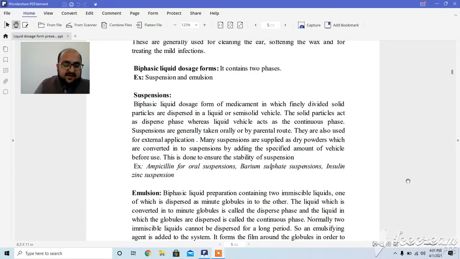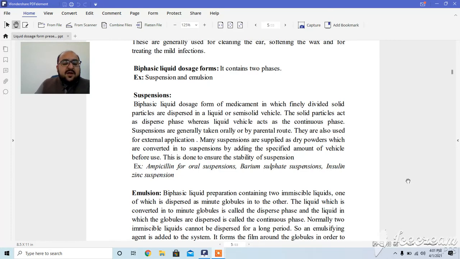In a suspension, the solid particles act as the dispersed phase. It is a two-phase system: one is the dispersed phase and the second is the dispersion medium, and it is clearly written that it must be agitated to be reconstituted before use.